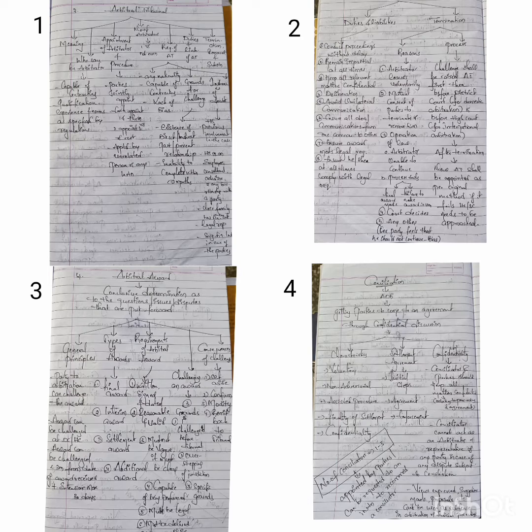Coming to the last part of arbitration and conciliation, which is nothing but conciliation. What is conciliation? Generally, it is also a method of alternate dispute resolution. But there is a slight difference between arbitration and conciliation. In conciliation there won't be a judgment. Rather, it will be a settlement agreement where the parties are willing to come to an agreement, supported by the conciliator. This will be done through a confidential discussion.